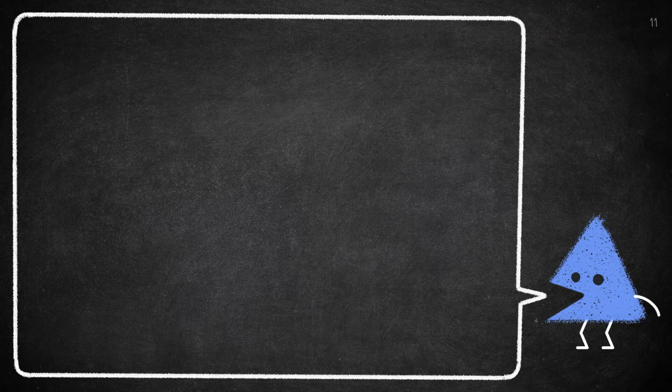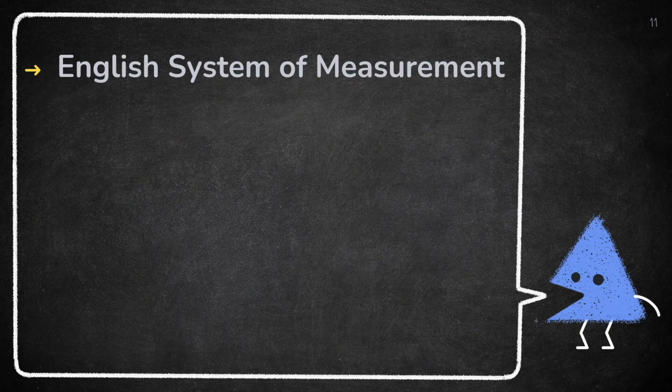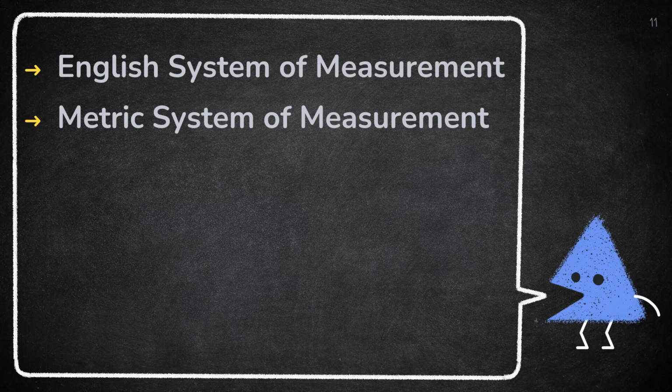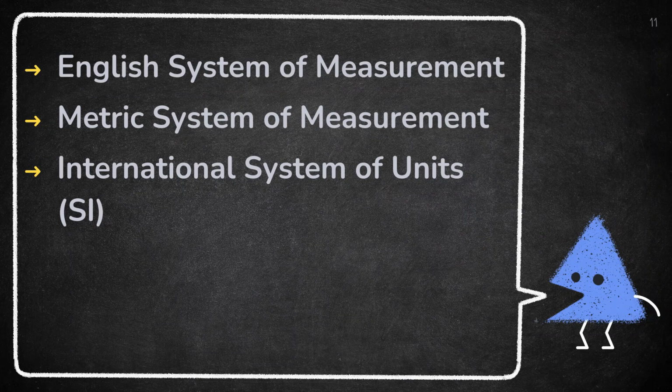The English system of measurement was widely used until the 1800s and the 1900s, when the metric system of measurement started to gain ground and became the most used system of measurement worldwide. By 1960, the International System of Units, or SI, was released, which is now being used by the majority of the countries, with the biggest exception being the United States of America.